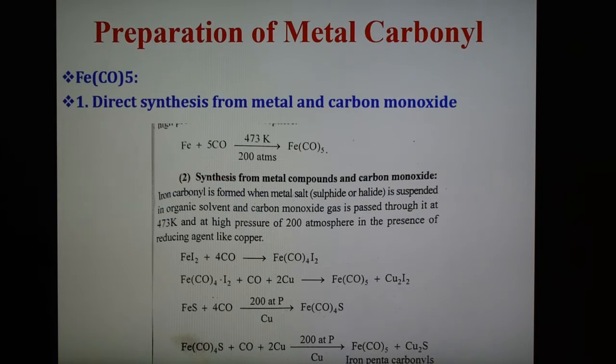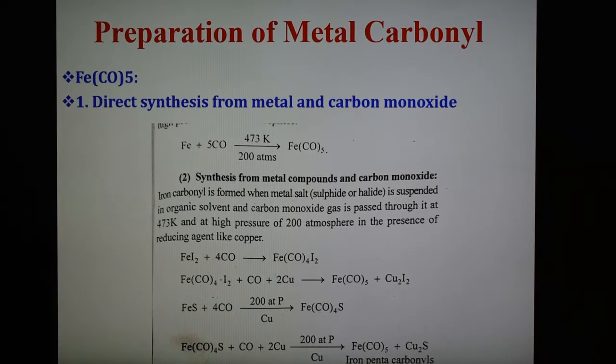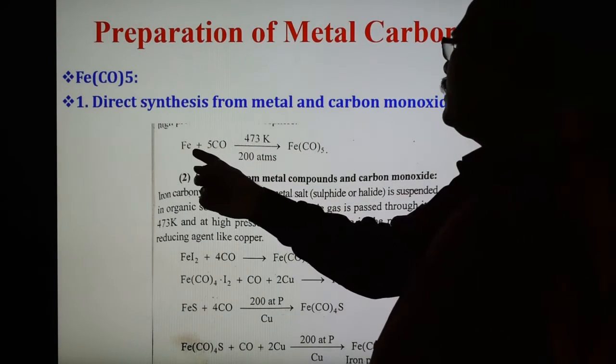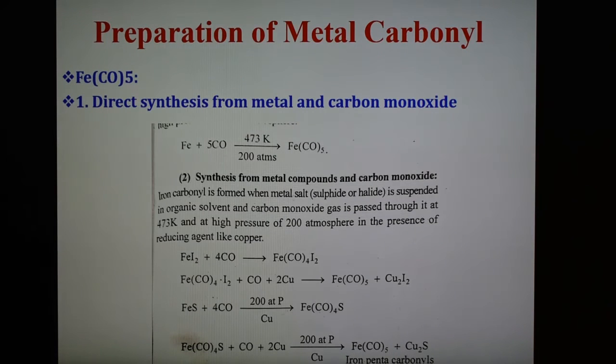And the second compound is iron pentacarbonyl. For the synthesis of this compound, the first method is again direct synthesis from metal and carbon monoxide. At this temperature, iron reacts with carbon monoxide forming FeCO5. This is the direct method of synthesis, and in this case it is prepared by passing carbon monoxide gas over iron at 473 Kelvin and at a high pressure of 200 atmospheres. So this is the direct method.